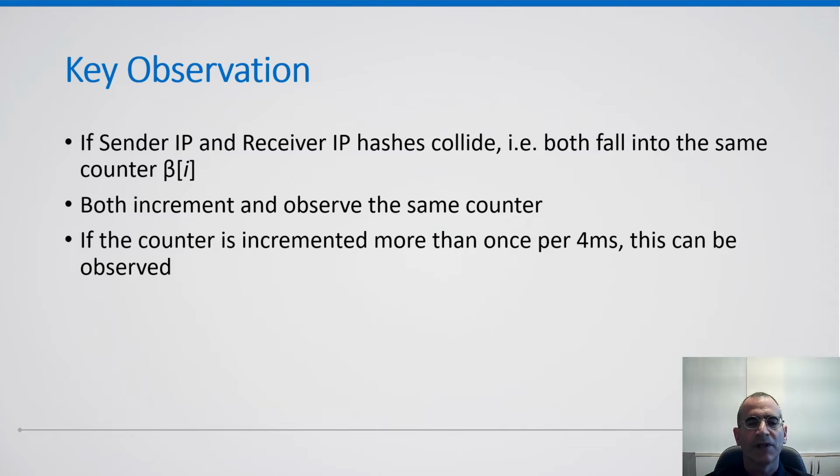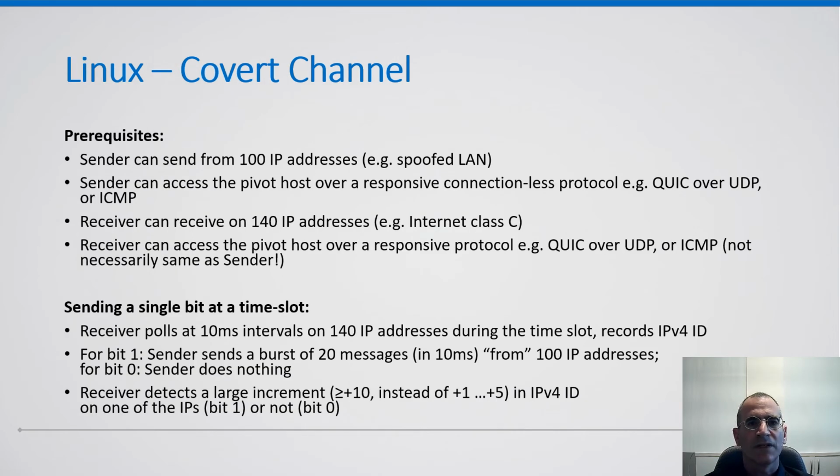In order to overcome the random noise, the sender must send packets quickly enough so that the rate of IPv4 ID increments overshadows the possible random noise introduced by the algorithm itself. To mount the attack, the sender must be able to spoof multiple IP addresses. In this example, the sender can spoof 100 IP addresses from the isolated network. It is also assumed that the sender can interact with the pivot host, for example, by sending ICMP echo requests, also known as pings, or QUIC requests over UDP.